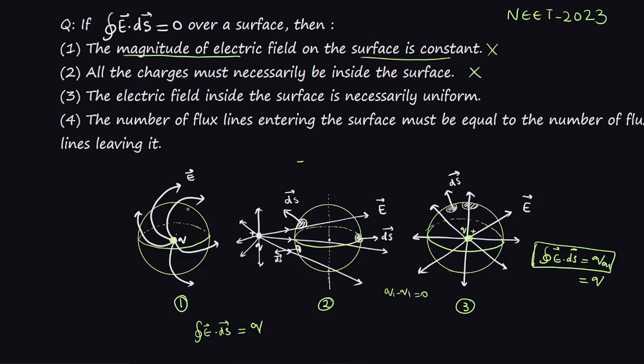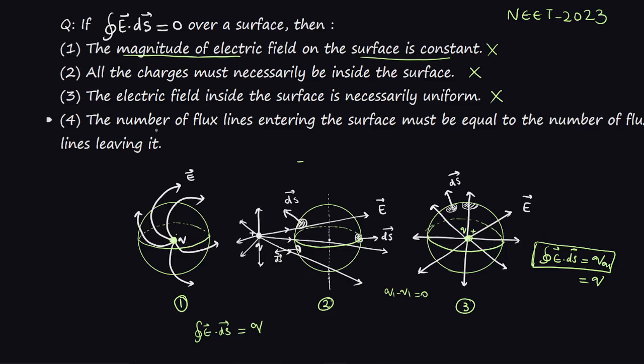So it is not necessary that field lines must be uniform. They can be non-uniform. It only tells us that the surface must enclose a charge. Whether the electric field is uniform or non-uniform is irrelevant. So this statement is again contradictory. The field can be uniform or non-uniform; the condition is that charge must be inside the surface.